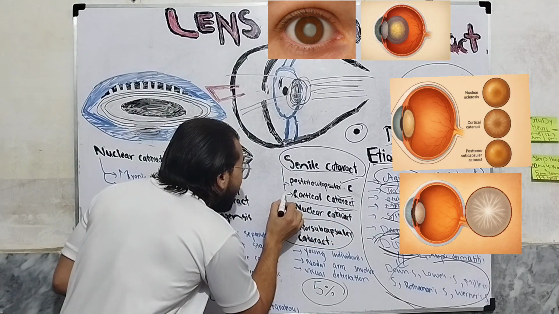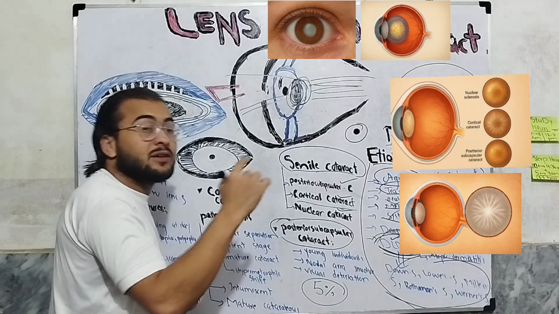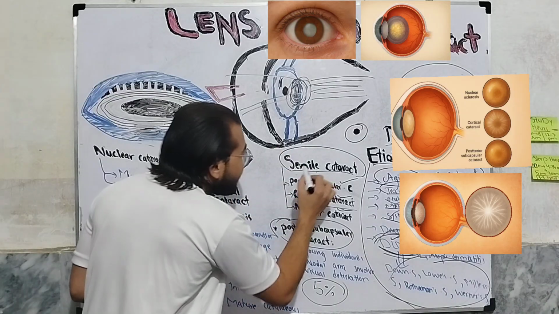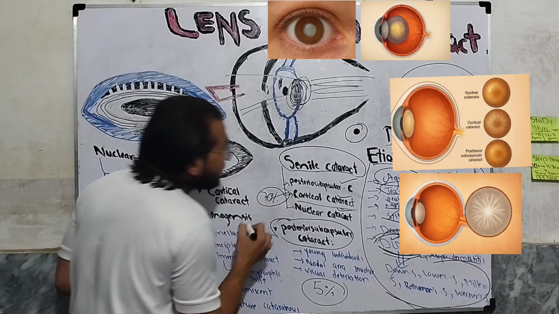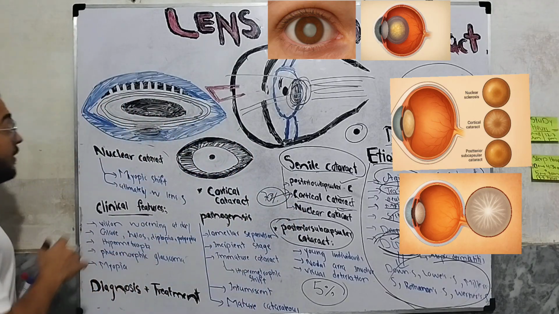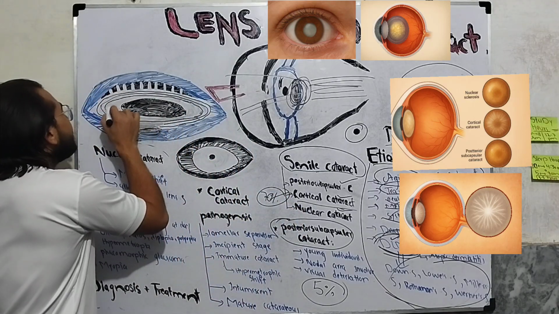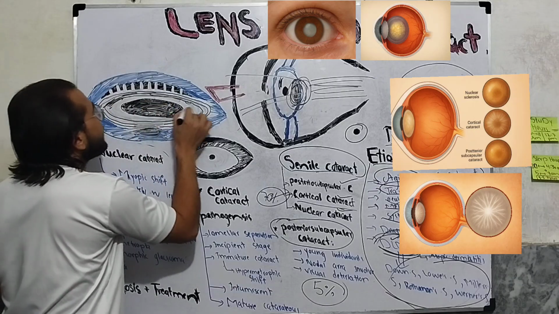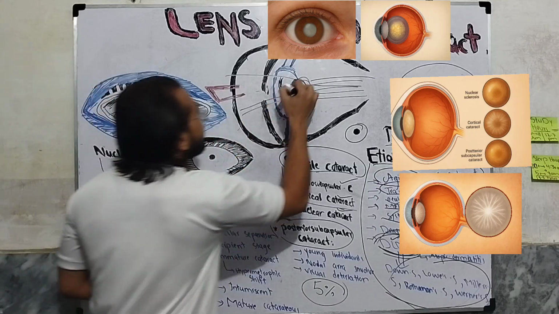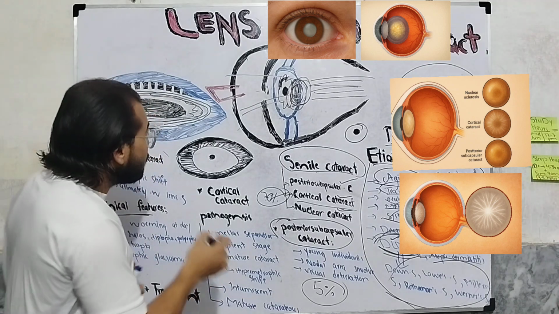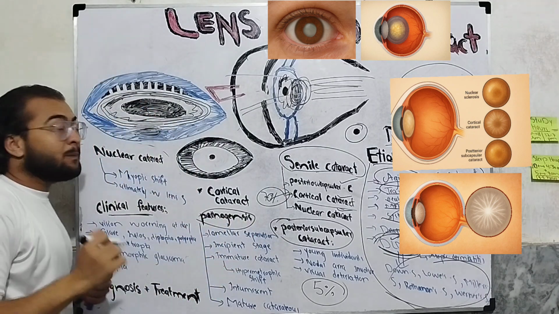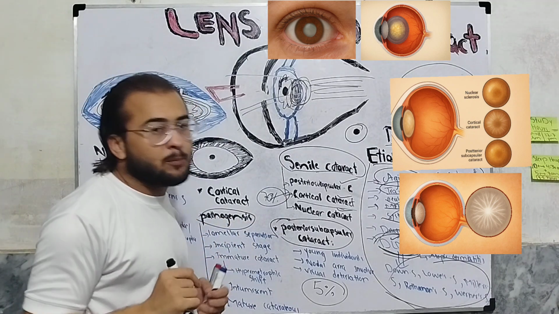It is about 70% of all the senile cataract, 70% is due to the cortical cataract, okay? 70% is cortical. Cortical cataract, it is when it involves the cortex, okay, it is called cortical cataract. So what is the pathogenesis? The pathogenesis of cortical cataract is important.